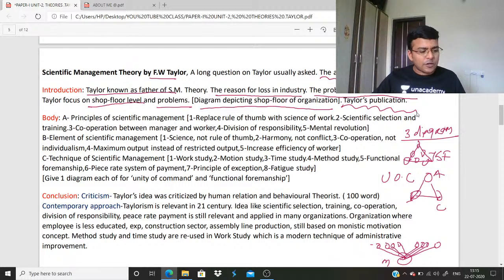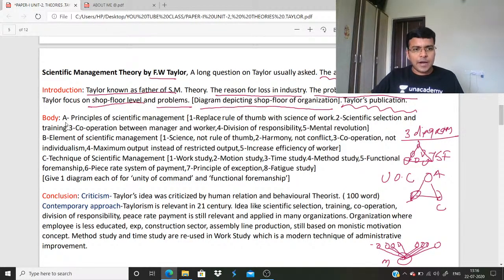And one thing, you write about Taylor's publication. Taylor came out with some publications, very easy: Scientific Management, Piece-rate system. Or if you forget the name of the publication or book of Taylor, just write one line: Taylor came out with some very important publications which are useful for industry across organizations. That you can write. After that, the body.